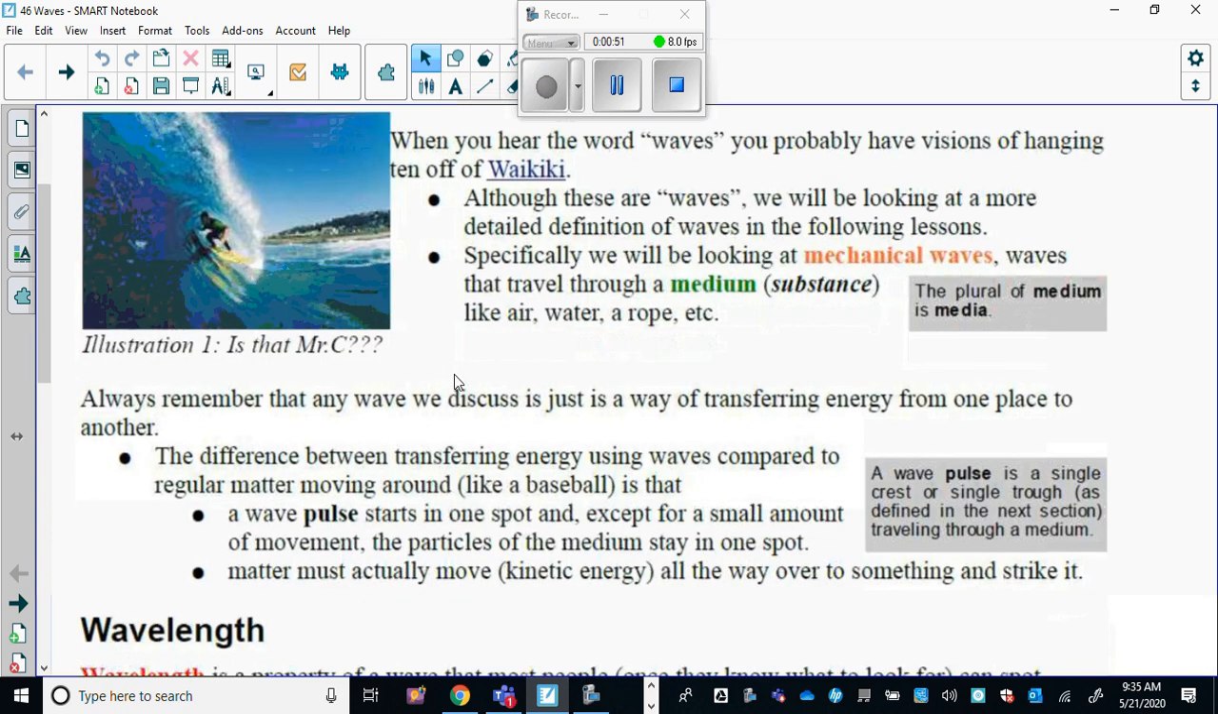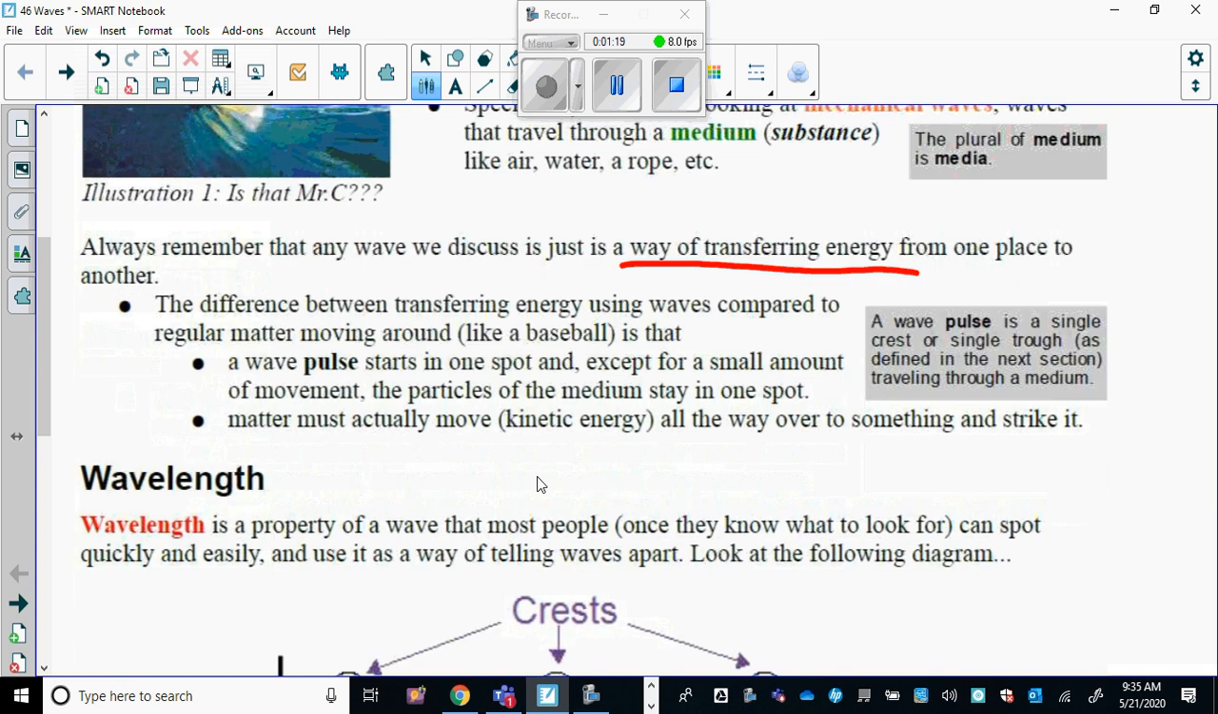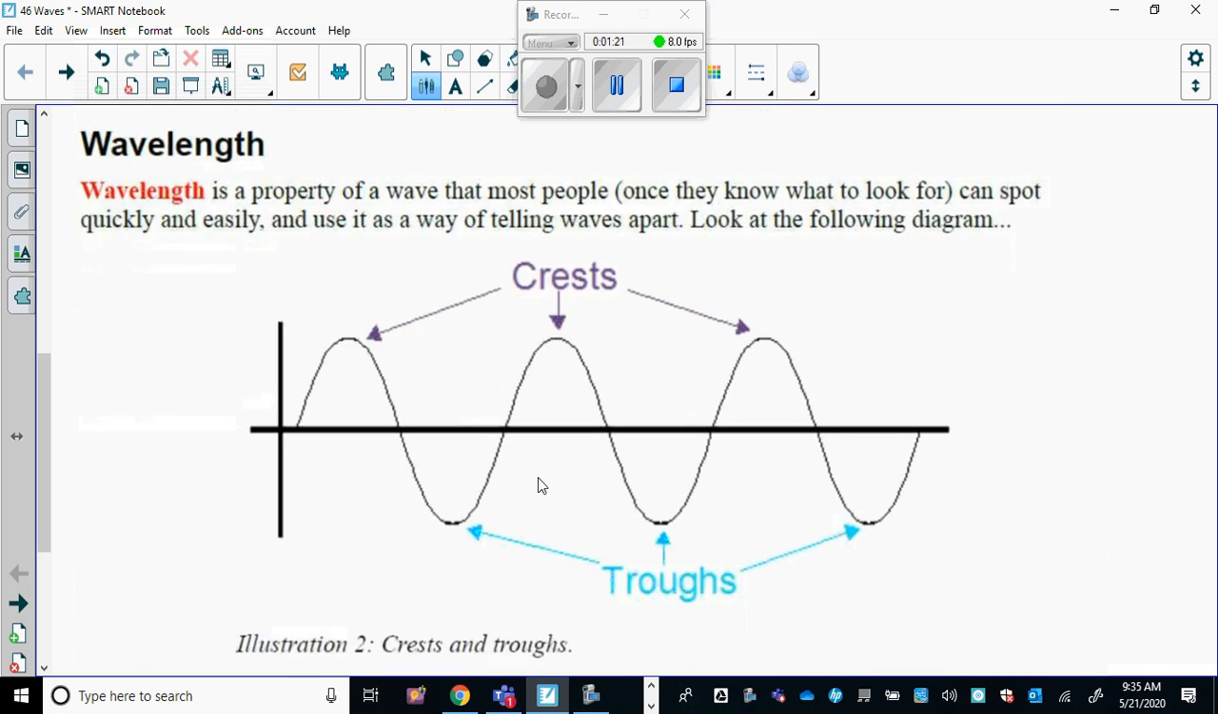Well, first you should know that a wave is just a way of transferring energy from one place to another. So when you speak, you are doing exactly that. Your voice is a longitudinal wave, or sound waves are longitudinal waves, and you're just transferring energy from your mouth to the ears of those people who are hearing you, and so on.